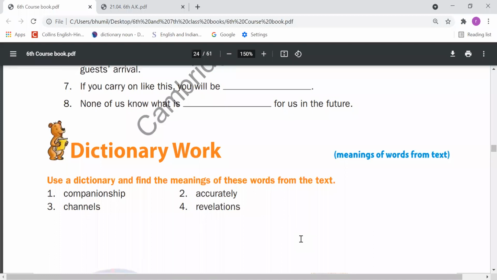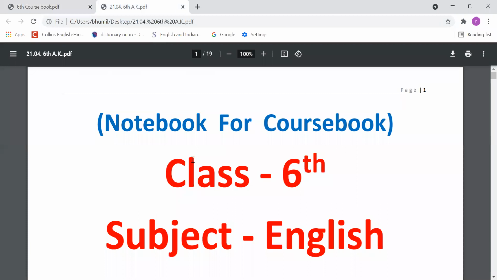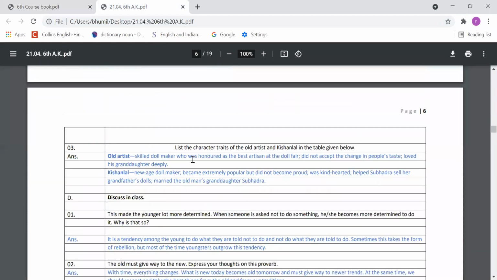Now dictionary work, so this we have to do in our fair notebook. Fair notebook means the notebook in which we are going to do our work. So first, use the dictionary and find the meaning of these words from the text. So this I have done for you. The answer key I will send you, so you have to do that in this way.